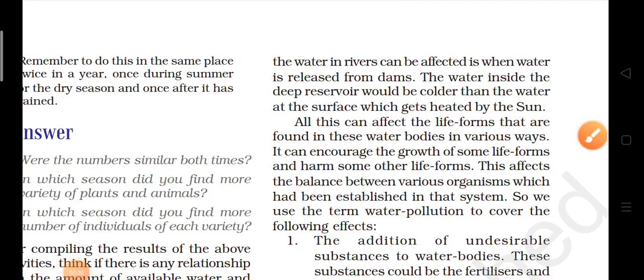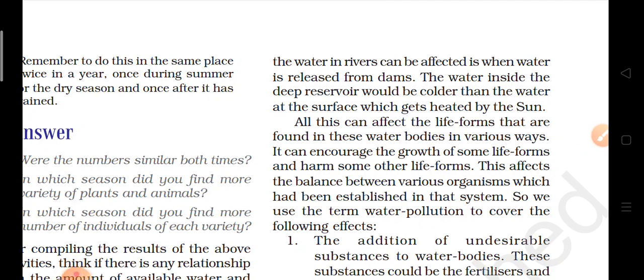We are studying the causes of water pollution, and we know that water is being polluted because of the addition of fertilizers and pesticides, then the waste from the industries and the sewage waste from household activities, and the waste collected from the industries which are using water as coolant. All these activities contribute a lot to the increase in water pollution.